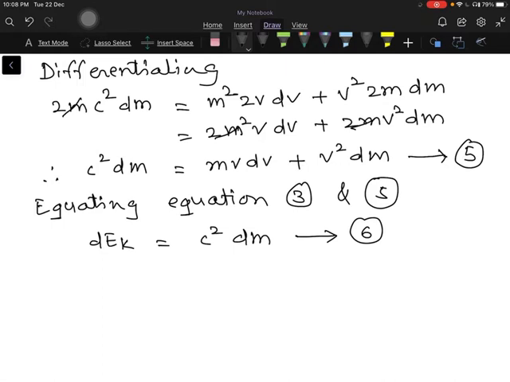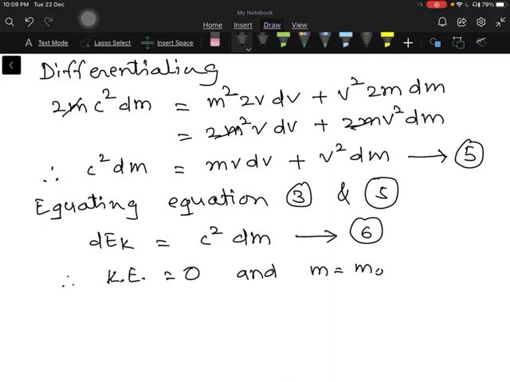So what is happening? Hence the change in kinetic energy is directly proportional to the change in the mass of the body. Okay, because c square is a constant. So change in kinetic energy is directly proportional to the change in mass of the body. When the body is at rest, its velocity is 0. Okay. So therefore what happens? Kinetic energy is equal to 0, and m becomes equal to m naught.